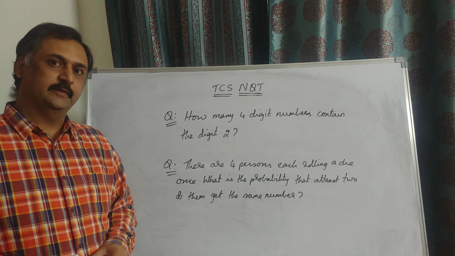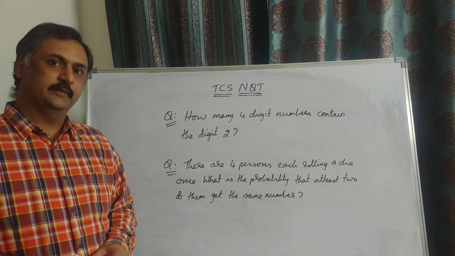So I have to count all the 4-digit numbers where at least one 2 can be there, or two 2s may be there, three 2s may be there, all the 4 also can be 2s. So instead of taking these conditions of one 2 present in the number, two 2s present in the number, let us see total how many 4-digit numbers are possible, and from them remove the 4-digit numbers where 2 is not at all present. So first, to find out how many 4-digit numbers are possible, if you remember the principle of